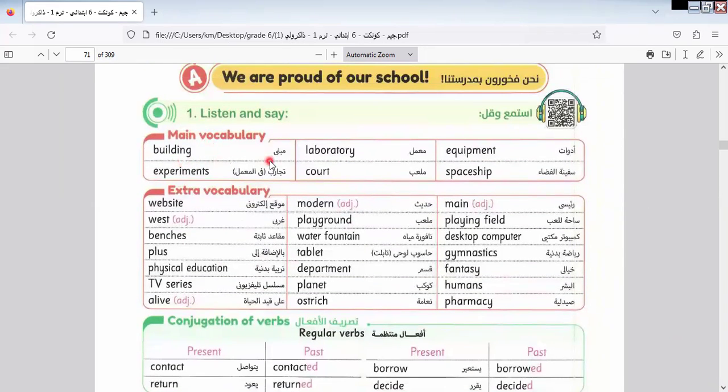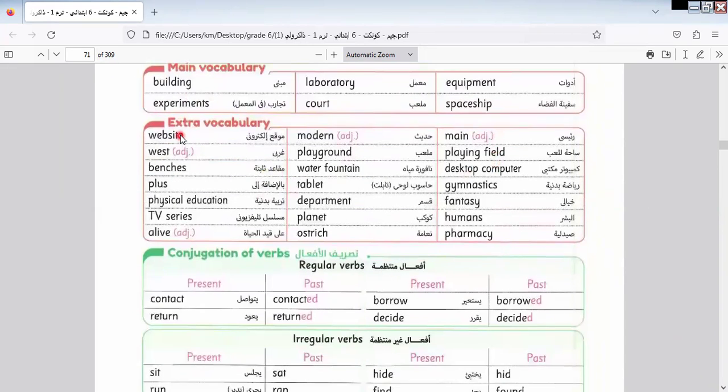Here we have building, laboratory, equipment, experiments, court, spaceship. Extra vocab, we have website, modern, main. Main has the same meaning as major. Both have the same meaning. West is the opposite of east.